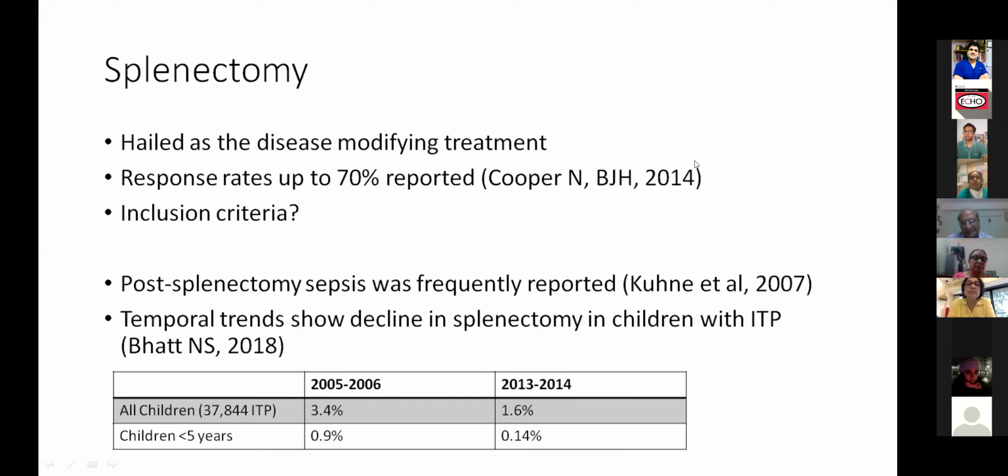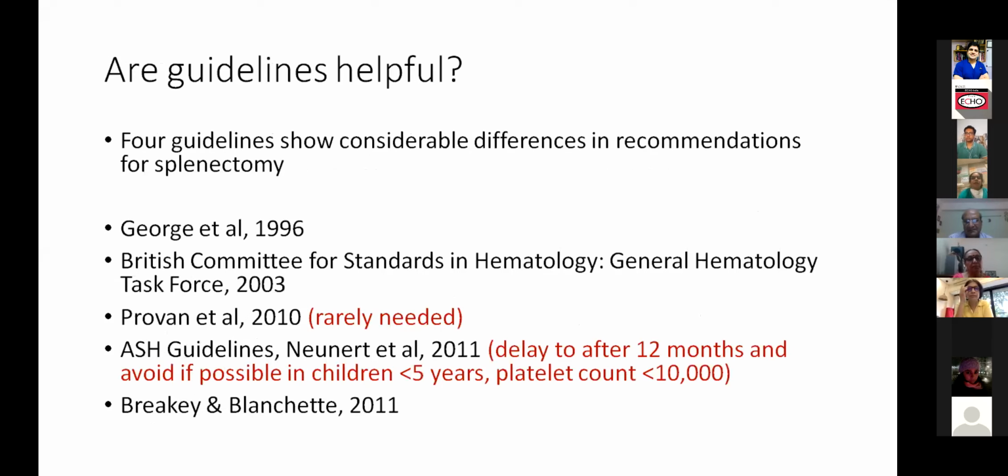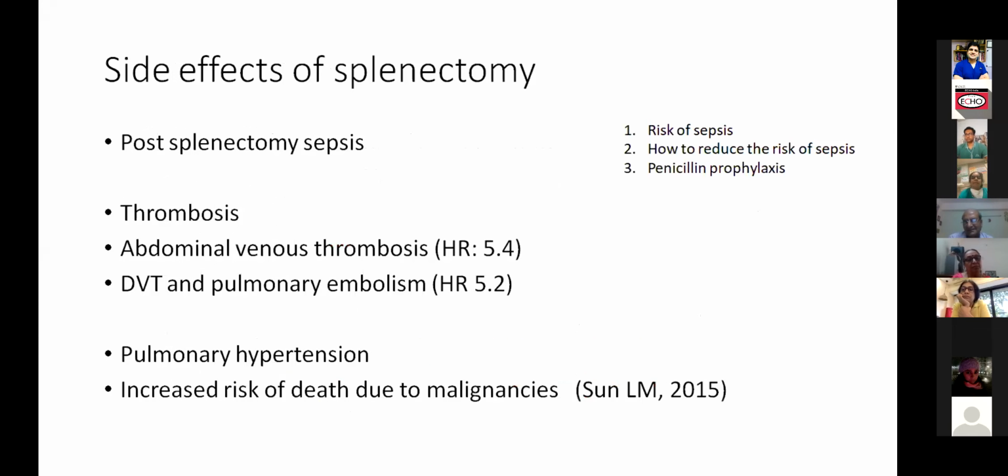So it's almost a question. Even in the US, the temporal trends have started coming down for splenectomy. Not just from the infection point of view, long-term morbidity in terms of thrombosis, etc., is also higher after splenectomy in patients with thalassemia. Next slide. I think these are the guidelines. ASH guidelines do mention splenectomy as a treatment modality in patients who have completed 12 months of disease with a very low platelet count. Next slide.